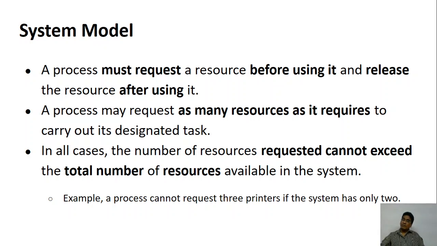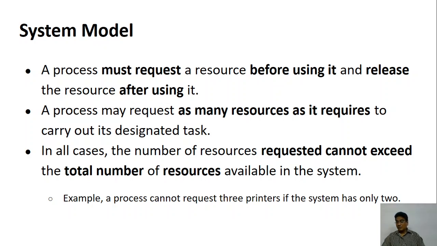If the printer is already given to some other process, the operating system says, assume that there is only one printer, and the process makes a request to the operating system, asking, I want that printer. The operating system will then say that that printer is not available. You wait, once the printer is free, I'm going to give it back to you.